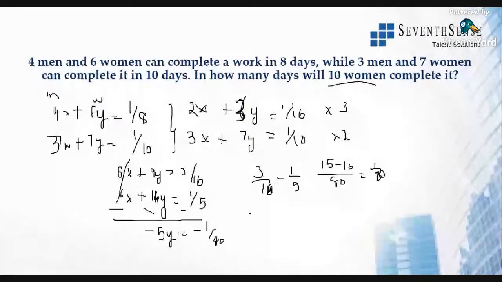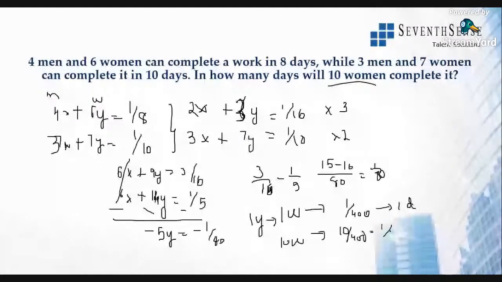So y, that is 1y, that is one woman finishes 1 by 8 5s are 40, 1 by 400 of the work. So that is in one day. All right. So 10 women is 10 by 400. That is equal to 1 by 40th of the work in one day. If 10 women do 1 by 40th of the work in one day, then 10 women complete that one work in 40 days. Just the reciprocal of it. So they take 40 days to finish that complete work.